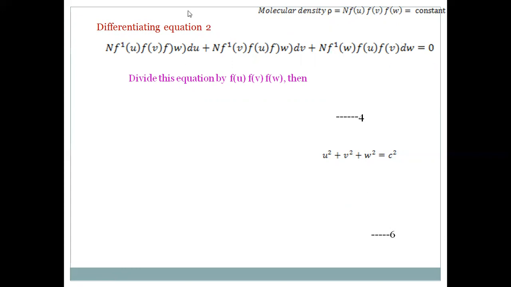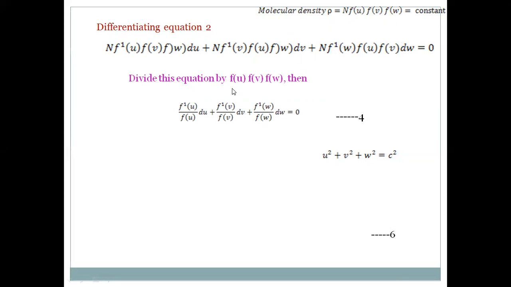If this equation is divided by f of u, f of v, f of w, we get f dash of u by f of u du, plus f dash of v by f of v dv, plus f dash of w by f of w dw. Here N is common and taken out.